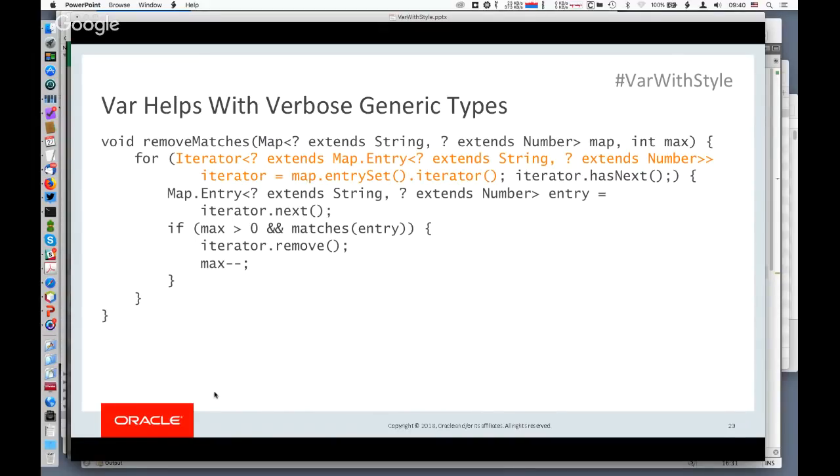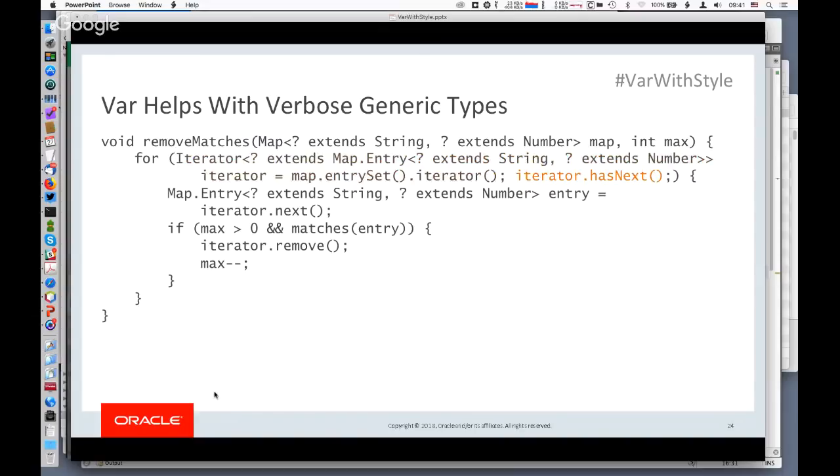That declares a variable named iterator and initializes it to the iterator of the entry set. If you deal with collections a lot, getting the iterator of a map's entry set is kind of obvious, but it's completely overwhelmed by the type declaration. Now, where's the next part of the loop?